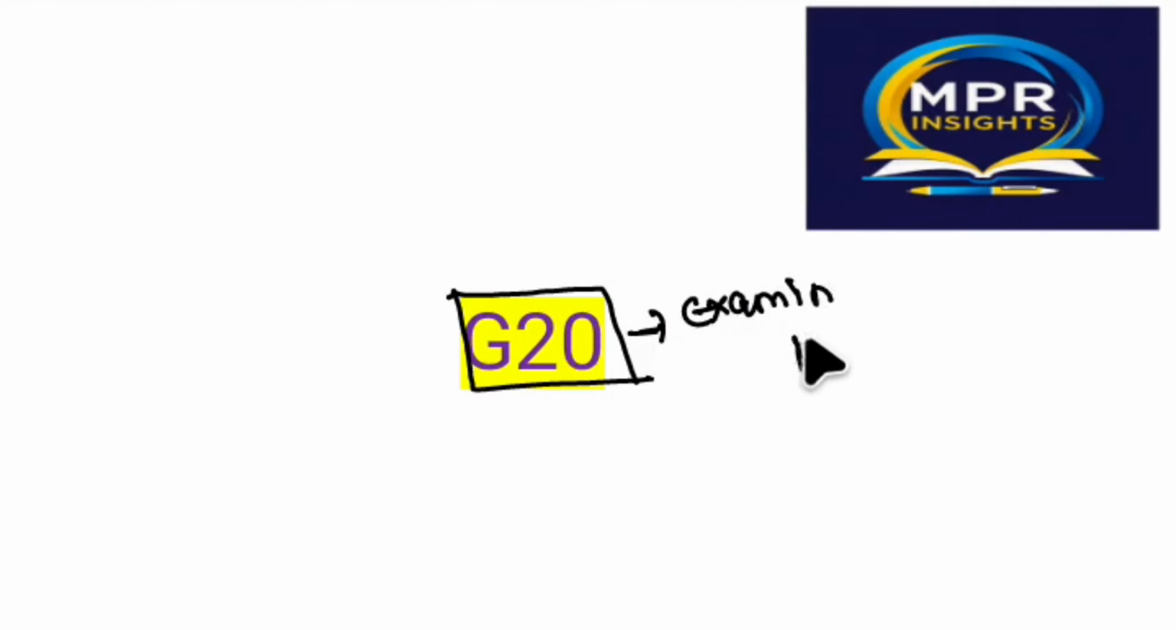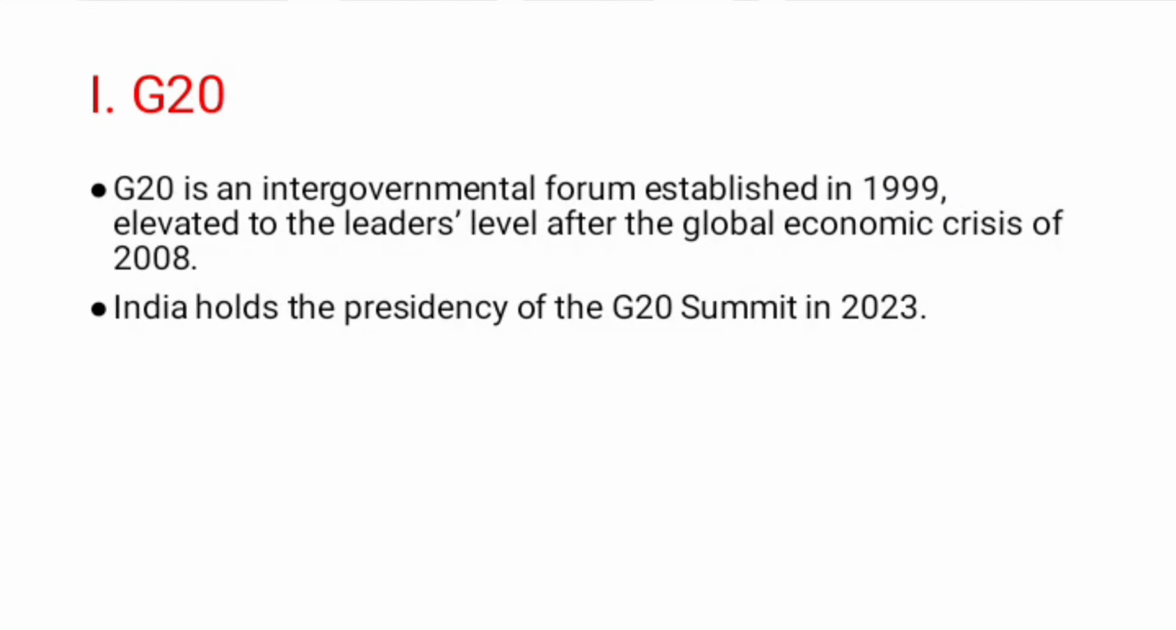Hello everyone, let's have a short discussion about the important international organization, which is G20, keeping in mind by restricting this video to the examination points. So G20 was formed in the year 1999 and it is an intergovernmental organization, meaning the summit takes place where two or more governments are involved. So G20 is an intergovernmental forum.